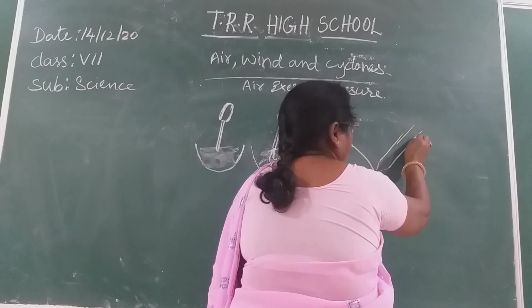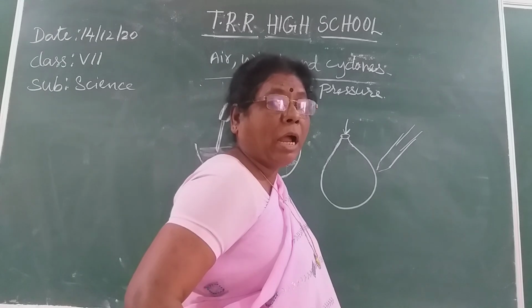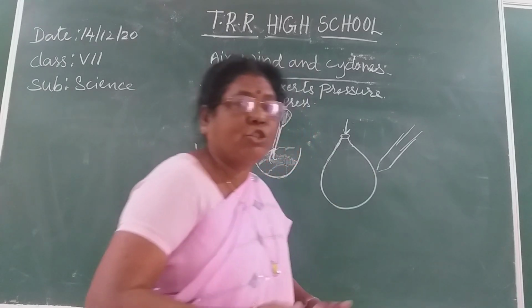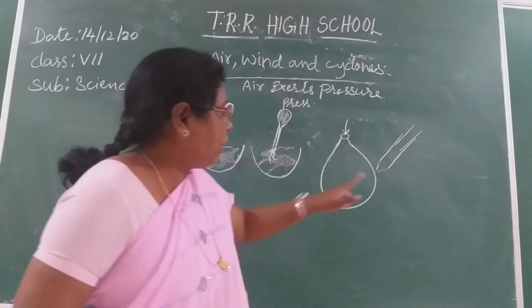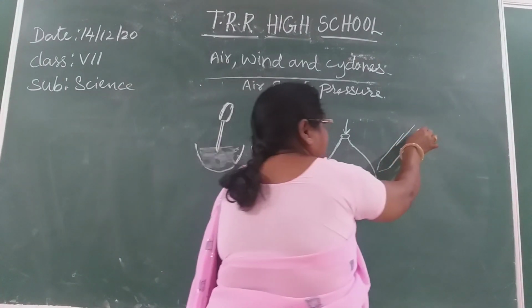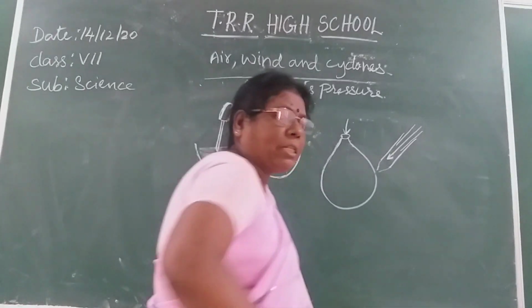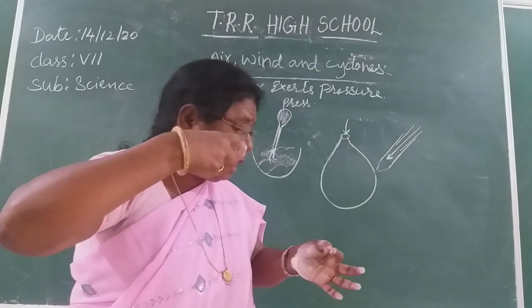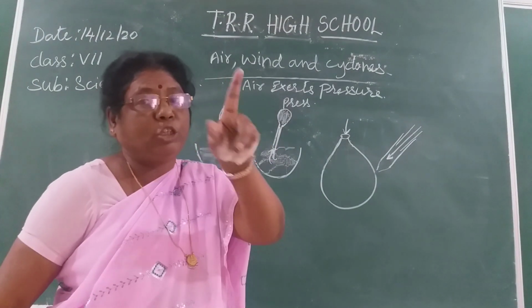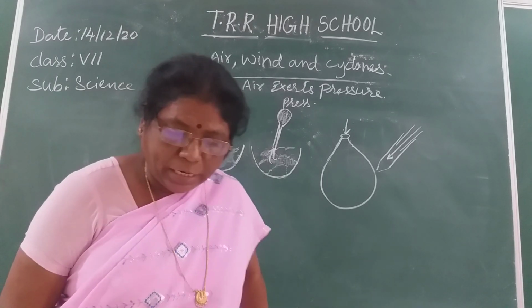How do you feel the pressure of air? Keep a finger in front of this nozzle and press inside this barrel. You feel the air coming out with pressure on your finger. All these are examples of air pressure.